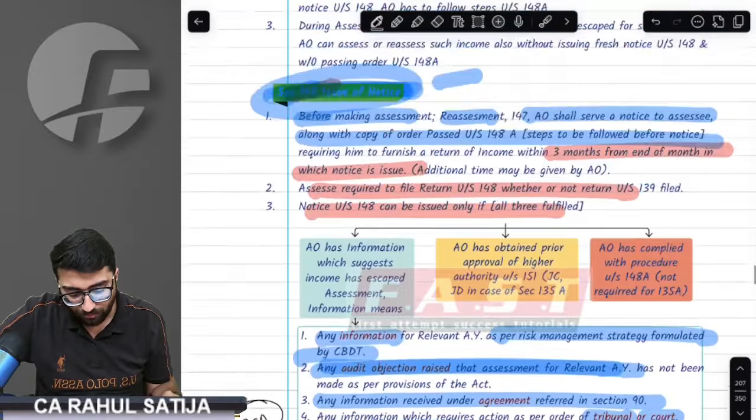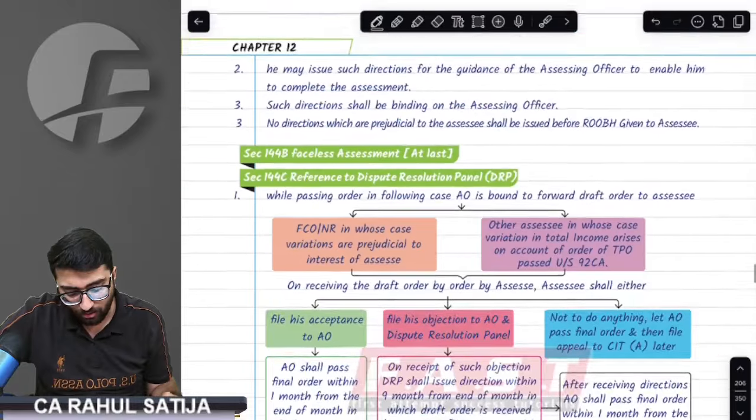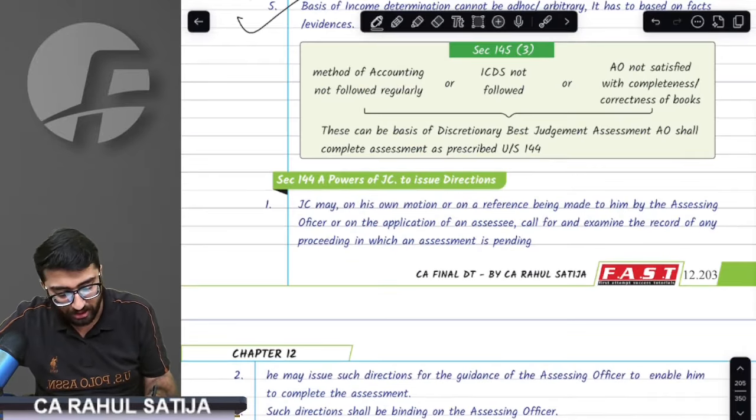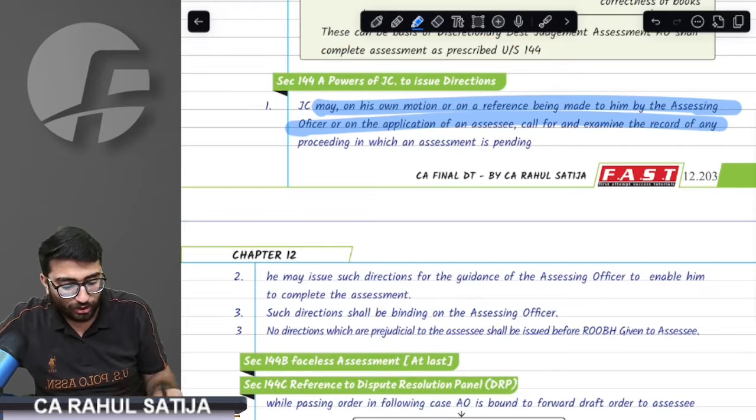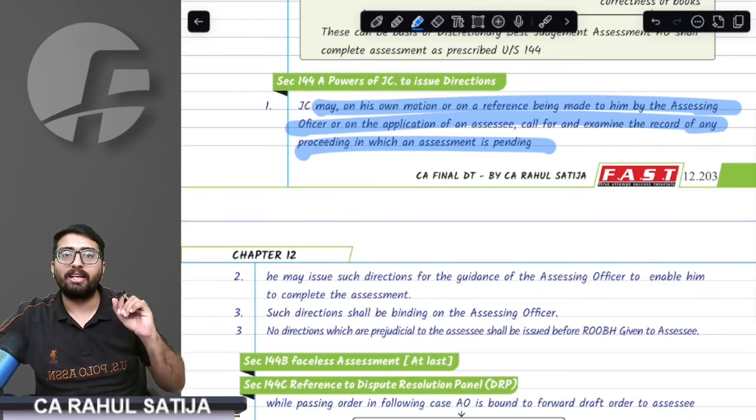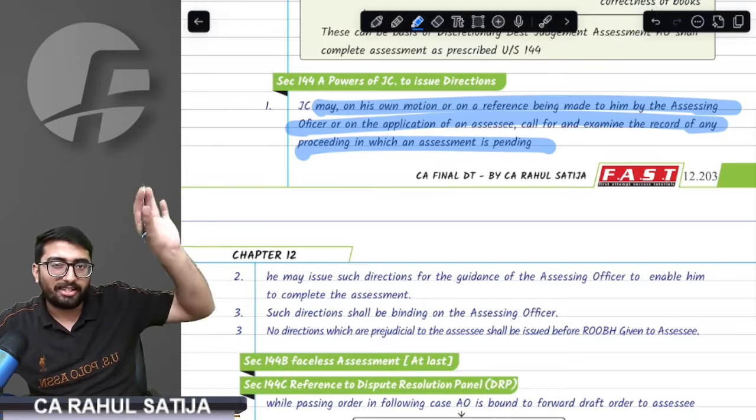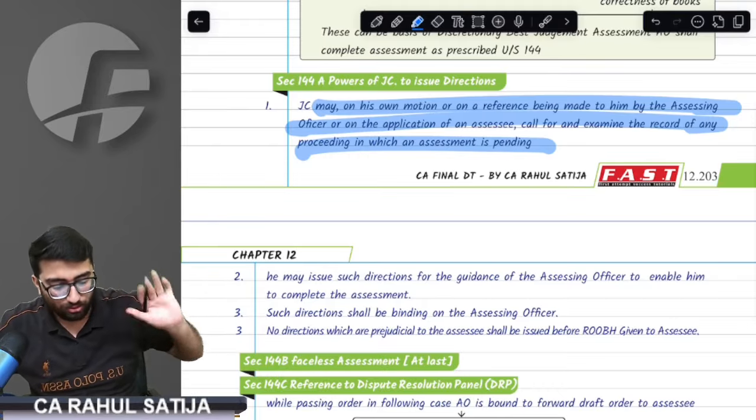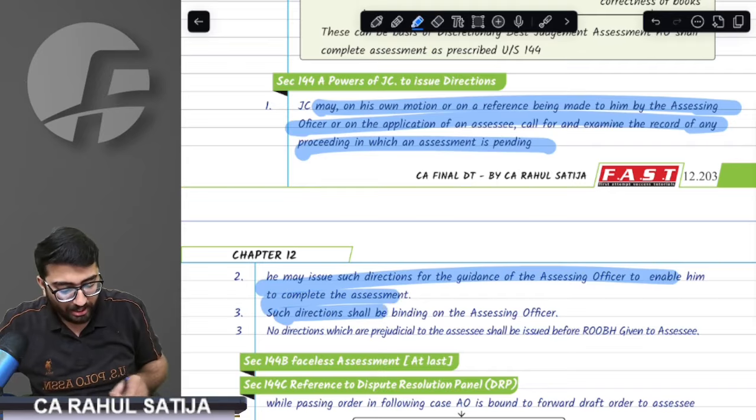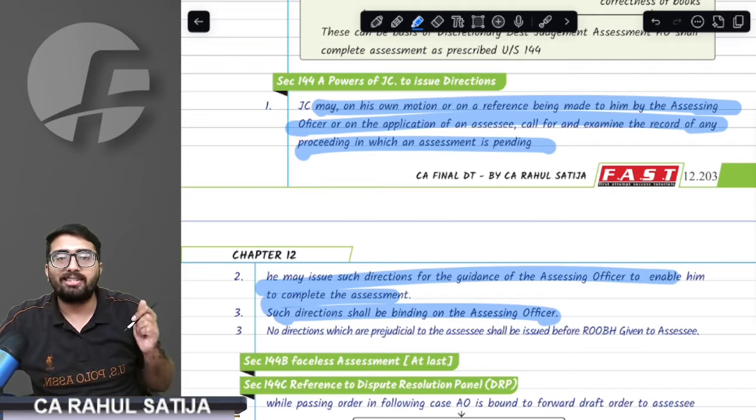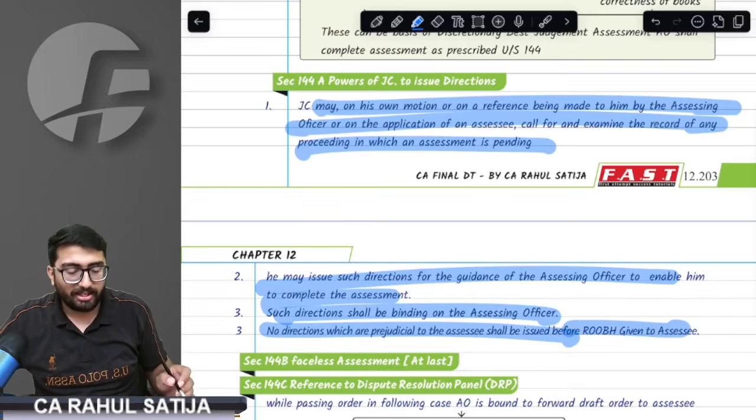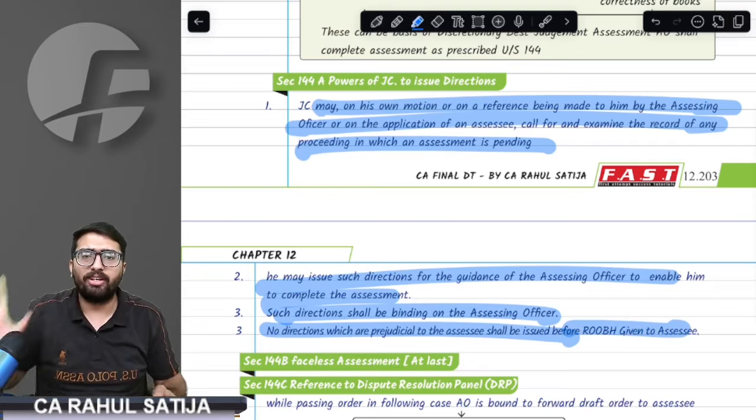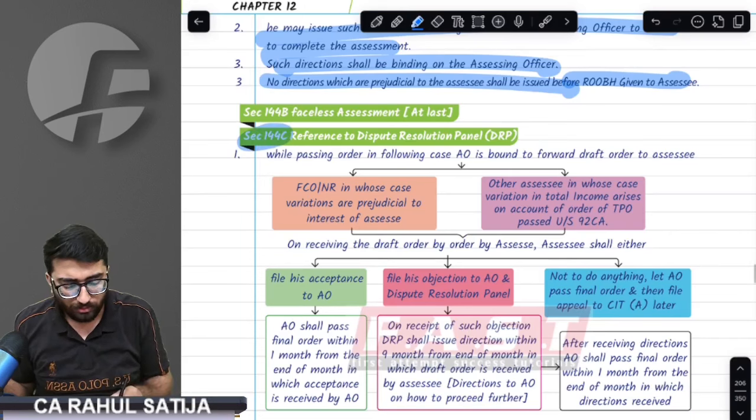First of all was powers of a joint commissioner. What powers do joint commissioner have? Actually, they don't have much powers. Provision says, see, joint commissioner, whenever he requires, he can issue directions to assessing officer. See, if a case is pending and he thinks that case is taking too much time, he can issue directions as to do things faster. Sir, that directions shall be binding on the assessing officer. And remember, whenever such directions are being issued, a reasonable opportunity of being heard should be given to the assessee.